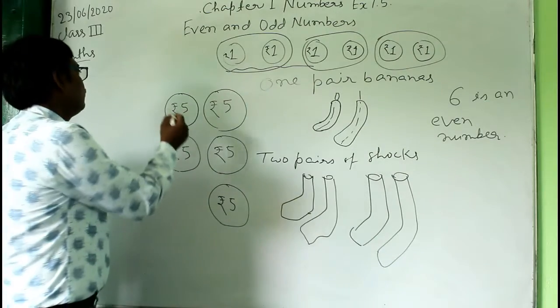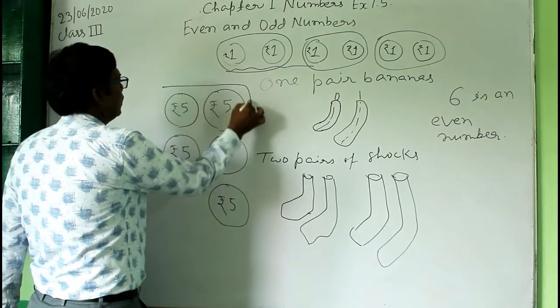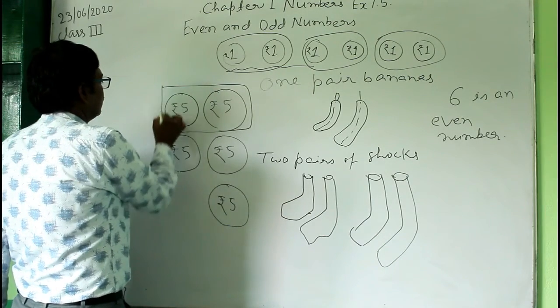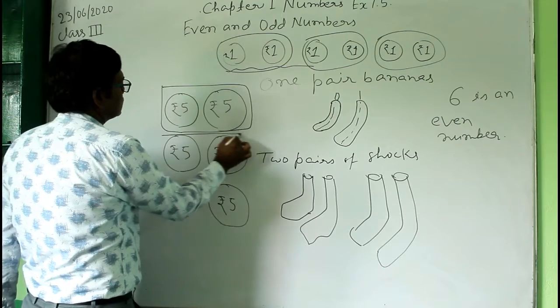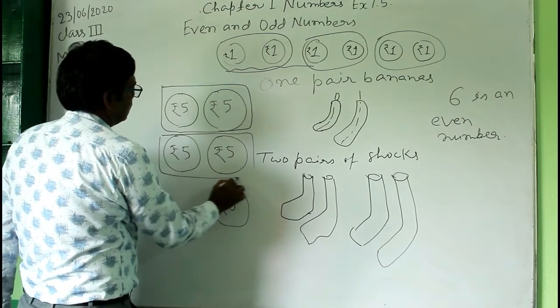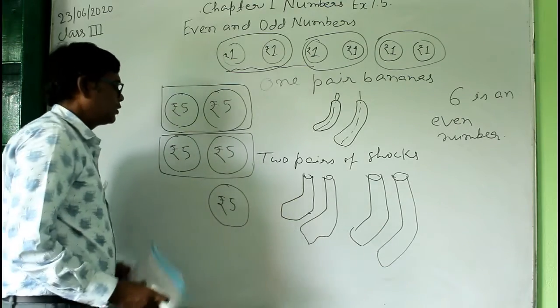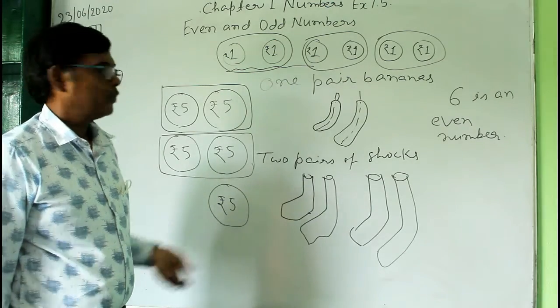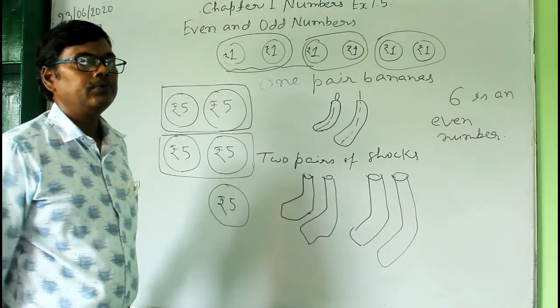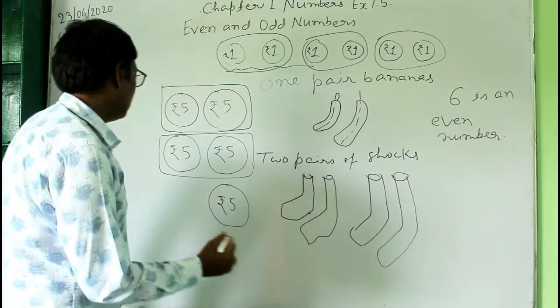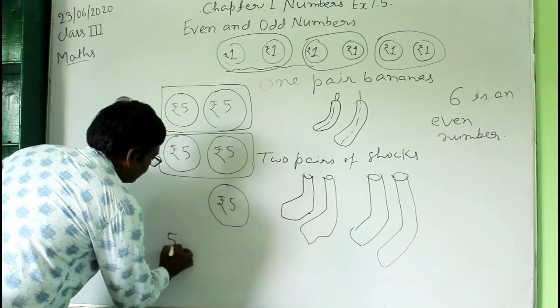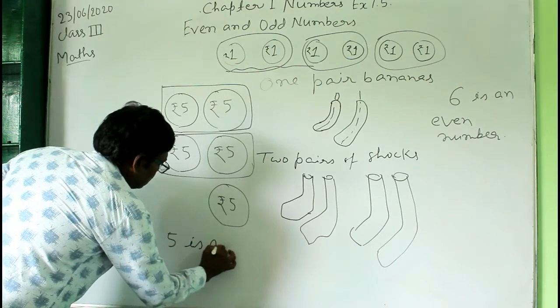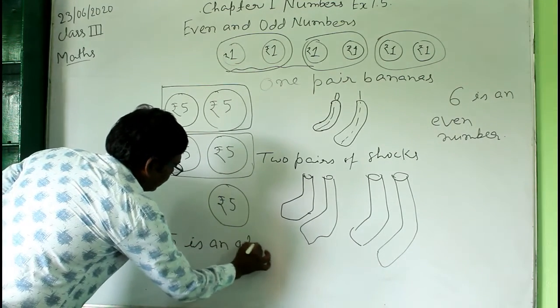Here you have 1 pair of these coins, and here another pair is this. But now this coin is left, it does not have any pair. So the number 5 is an odd number.